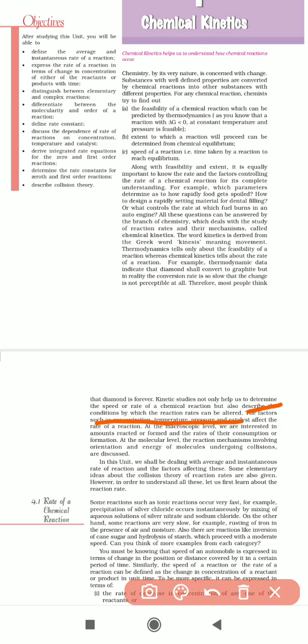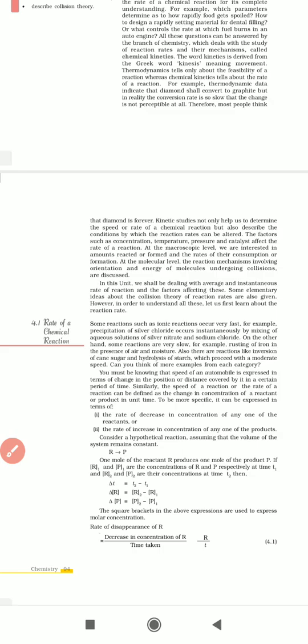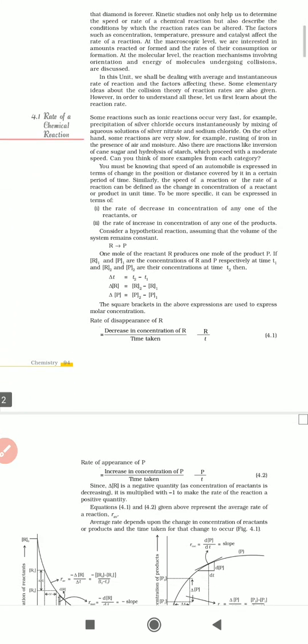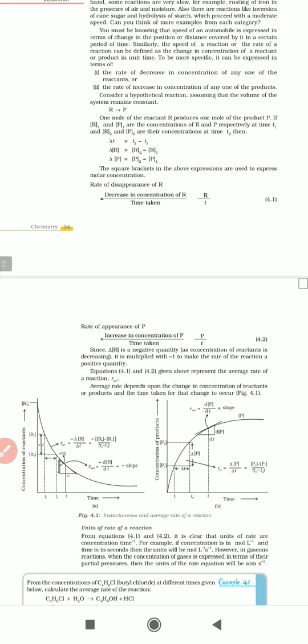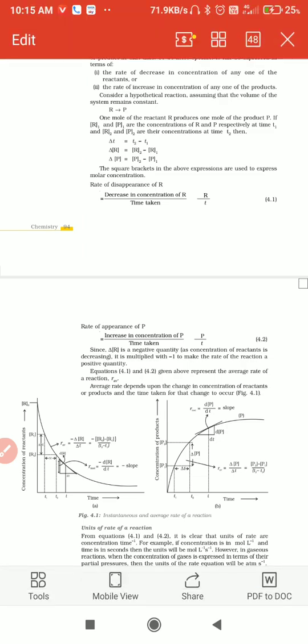Tomorrow we are going to see the rate of a chemical reaction, what is meant by rate and how we express it for chemical reactions, the average rate, and the instantaneous reaction rates and how they are presented. Tomorrow's class we are going to see that, right?